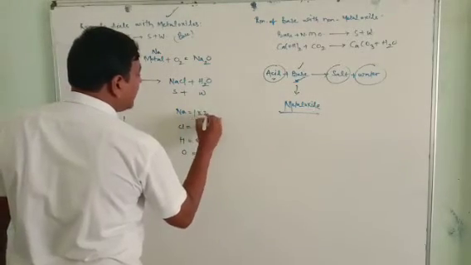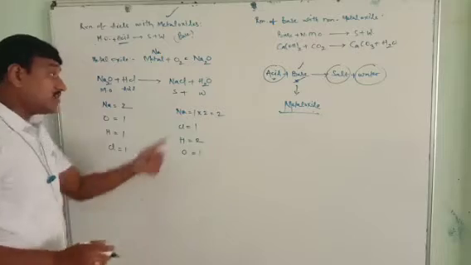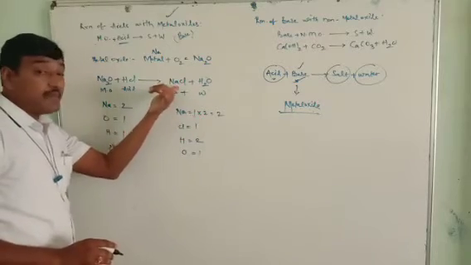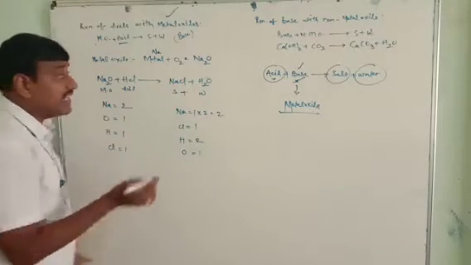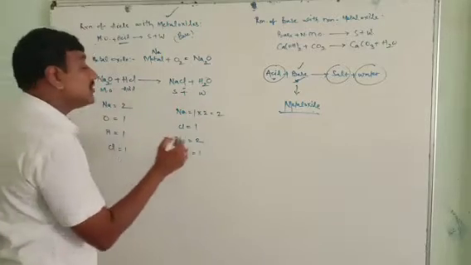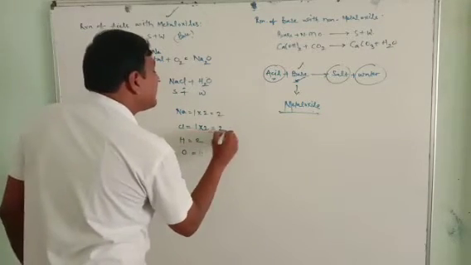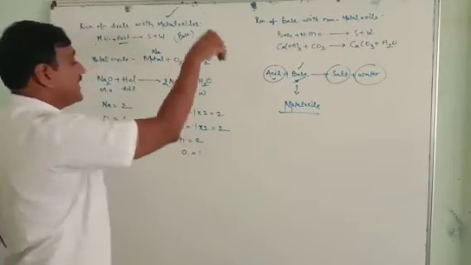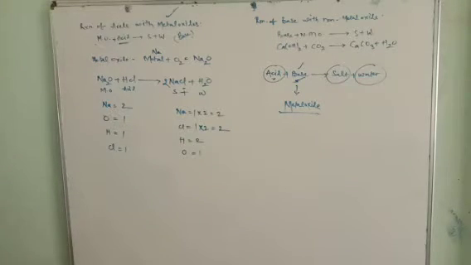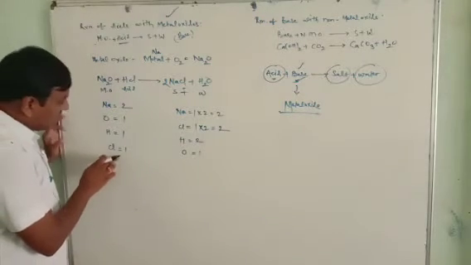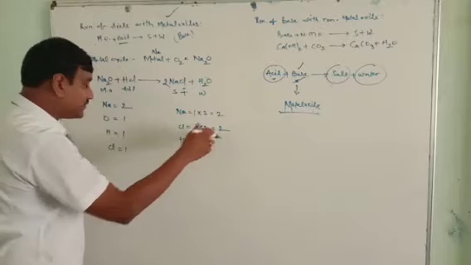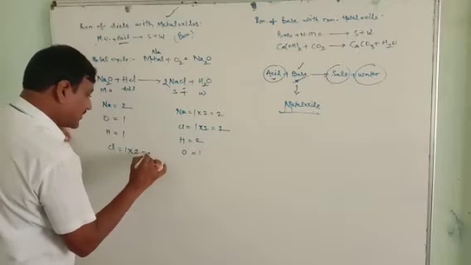So I would like to multiply by 2. Then sodiums become 2, but sodium is not individually in the product side, it is with the chlorine. So then chlorine also changes, definitely it will become 2. So here 2 NaCl will form. Sir, here we have only 1 chlorine, here it will become 2, then I would like to multiply by 2, then it will become 2.